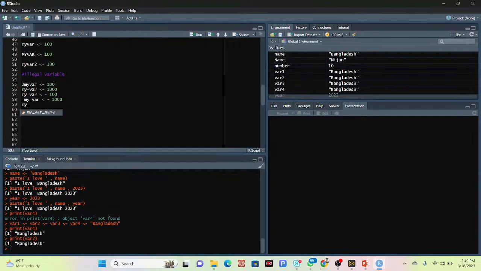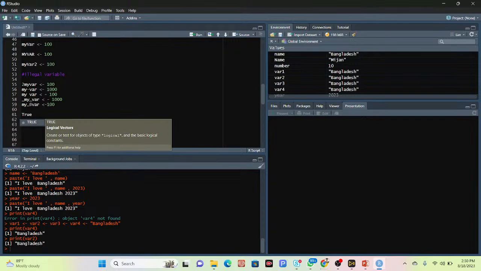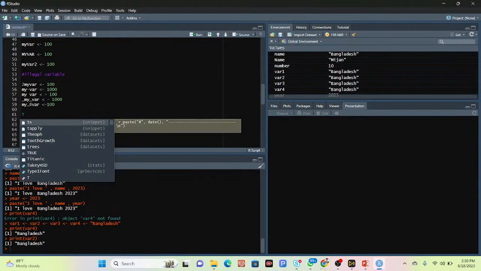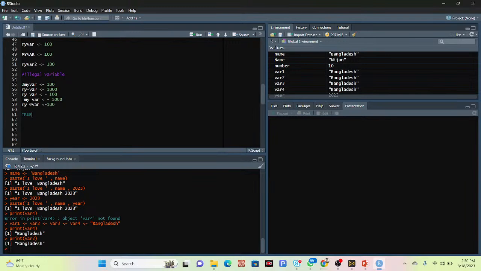You cannot use any type of symbolic character. This type of character you cannot use in a variable in our programming language. And you cannot use any keyword such as True. True is a keyword, and you cannot use True as a variable.